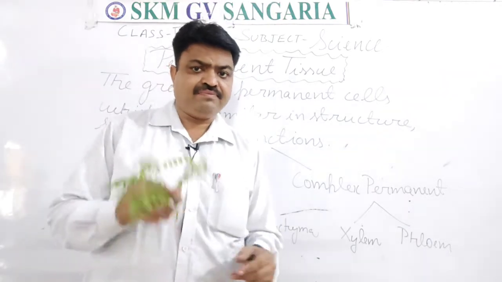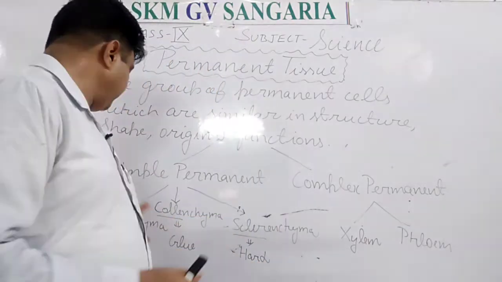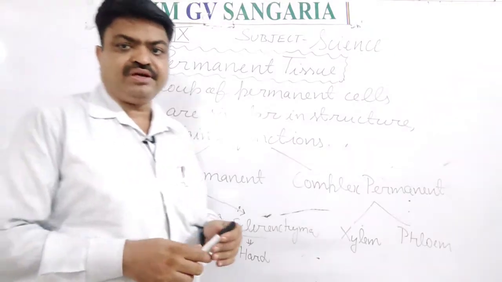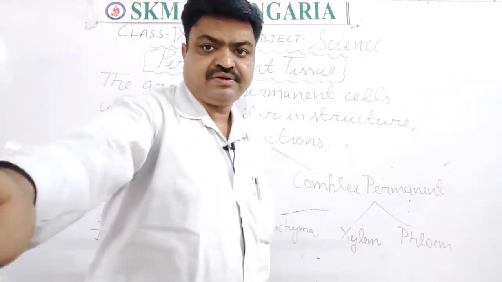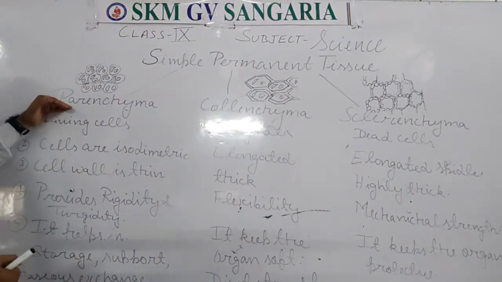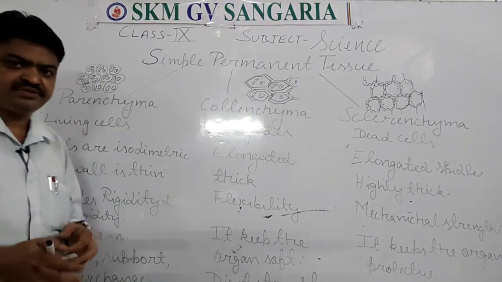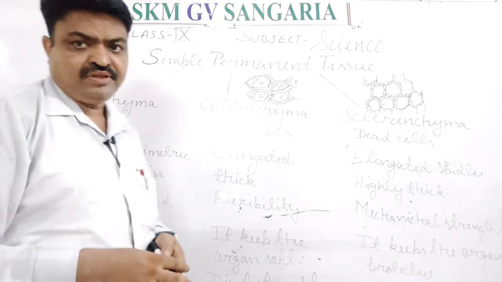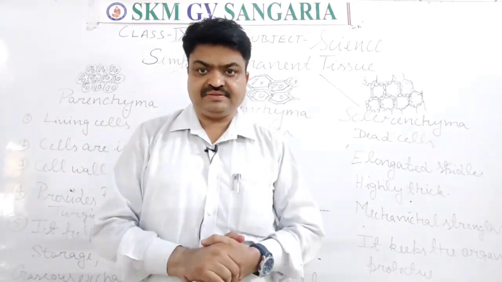Now we come one by one, we will discuss this. First we will discuss parenchyma, student. So students, parenchyma. Paren means beside, chyma means tissue. And this tissue has living cells.